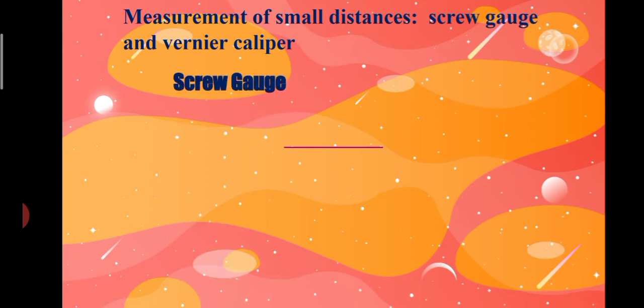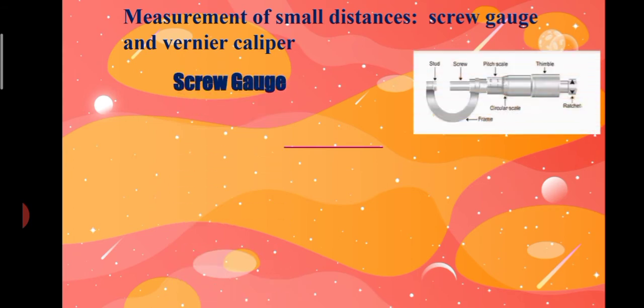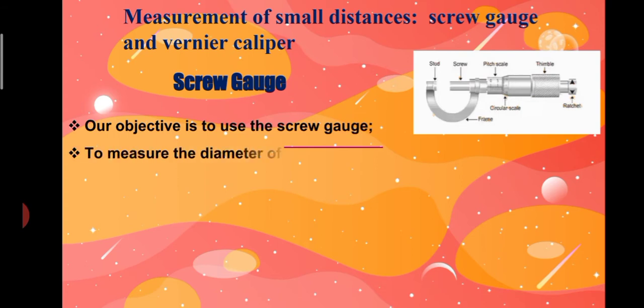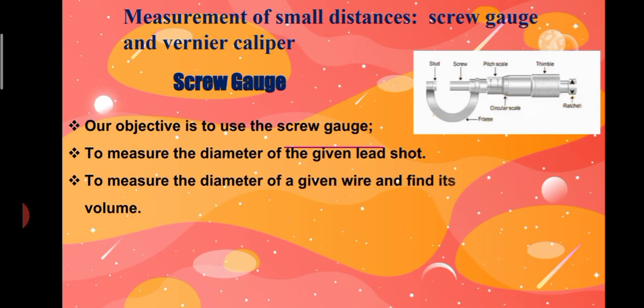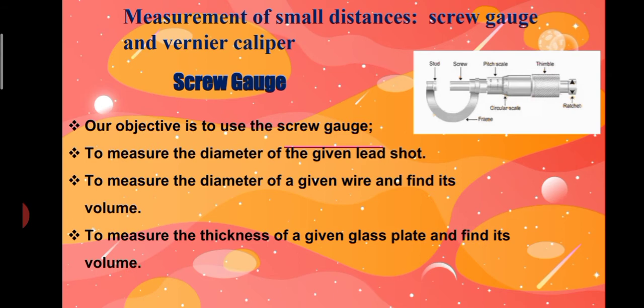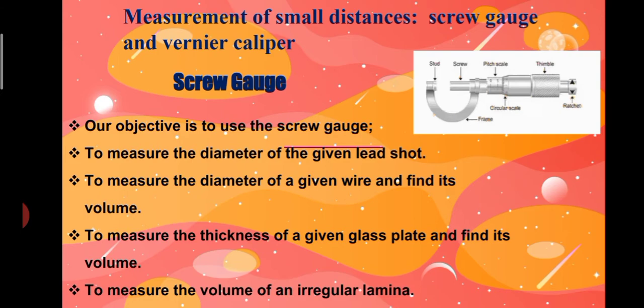Now we are going to see about screw gauge. This is a picture of screw gauge. Our objective is to use the screw gauge to measure the diameter of the given lead shot, to measure the diameter of a given wire and find its volume, to measure the thickness of a given glass plate and find its volume, and to measure the volume of an irregular lamina.